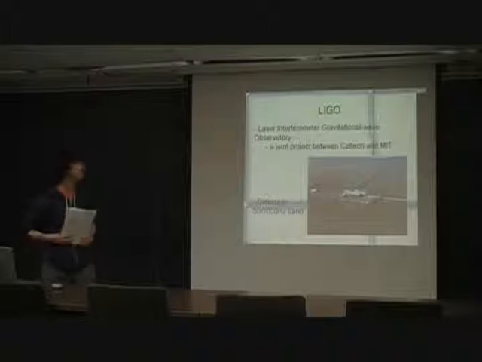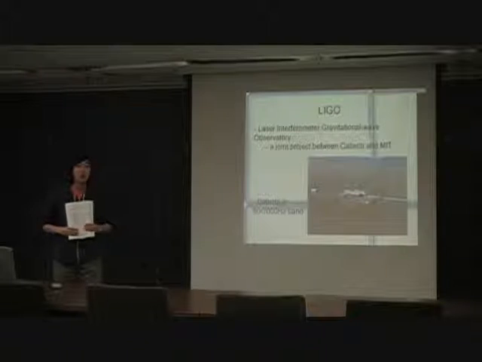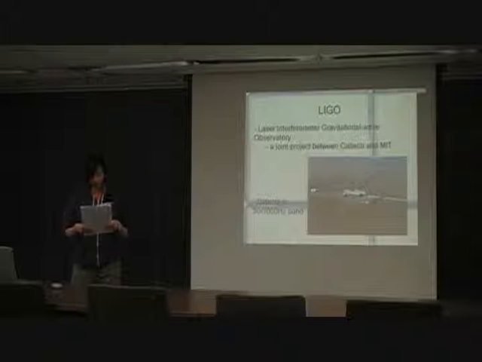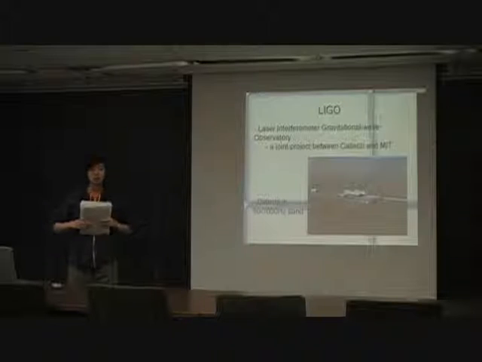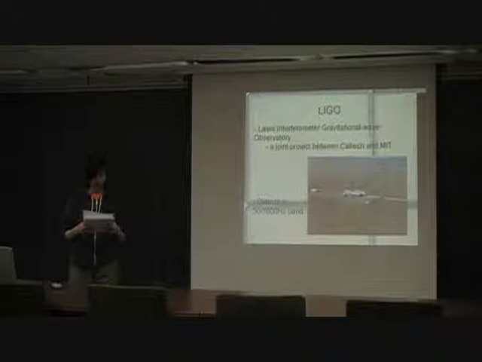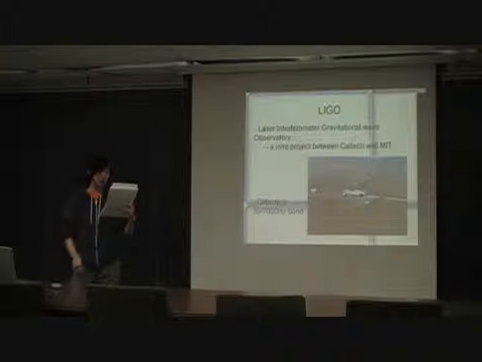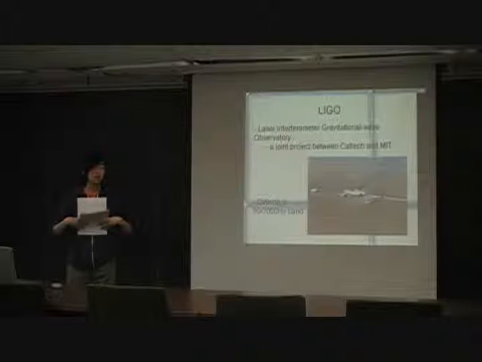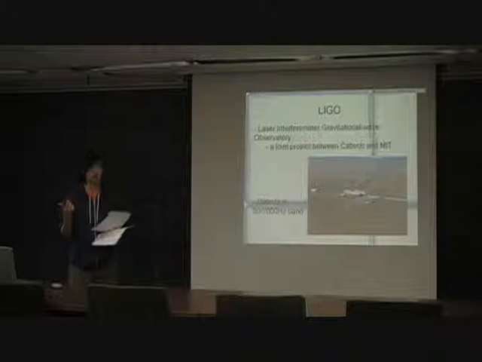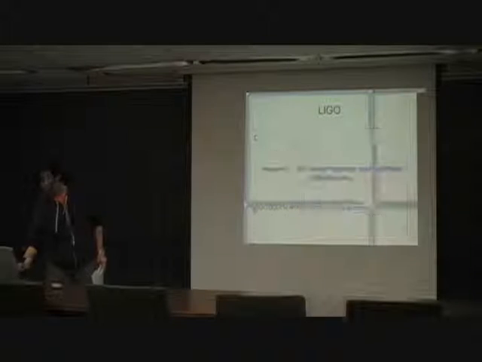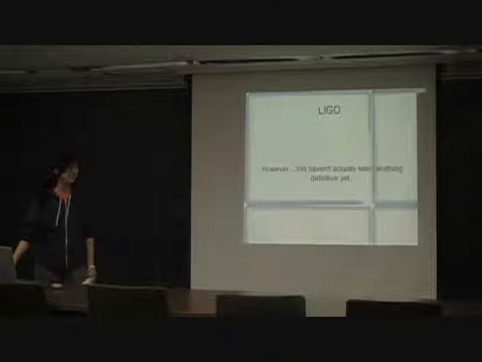This is what LIGO is trying to do, among everything else they're doing. LIGO stands for the Laser Interferometer Gravitational Wave Observatory, and is a joint project between Caltech and MIT to detect gravitational waves. It's basically a very big, long laser interferometer, so it can detect very small disturbances. There's two of them located around 3,000 kilometers apart, so they can use triangulation to calculate the source of a gravitational wave from very far away. However, we haven't actually seen anything definitive from them yet.